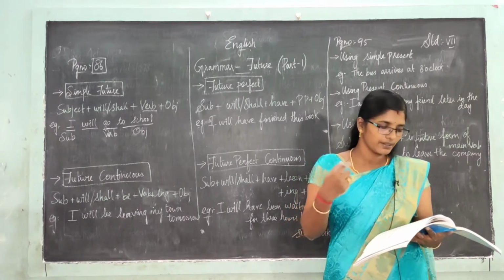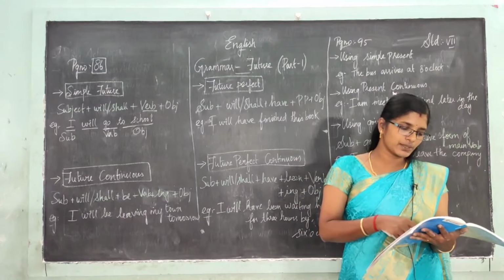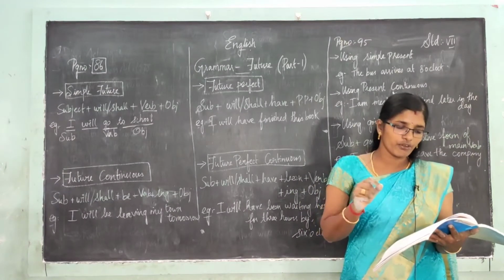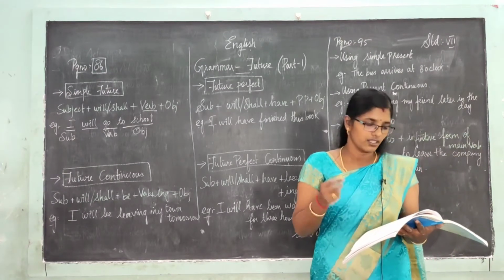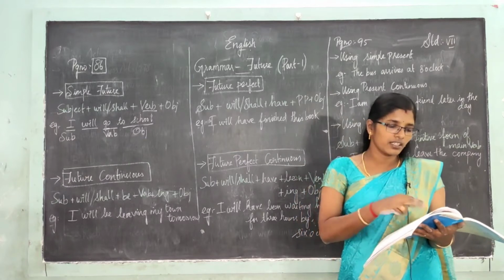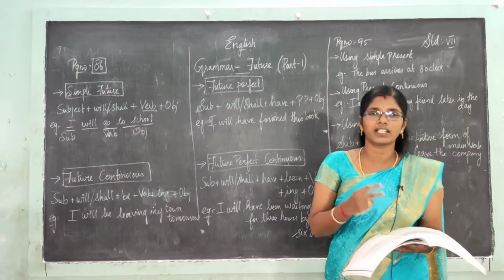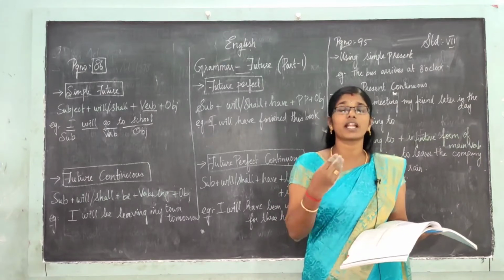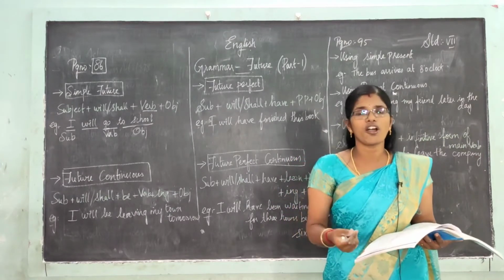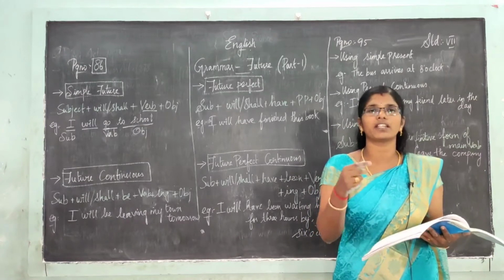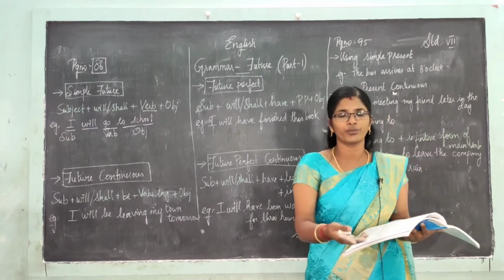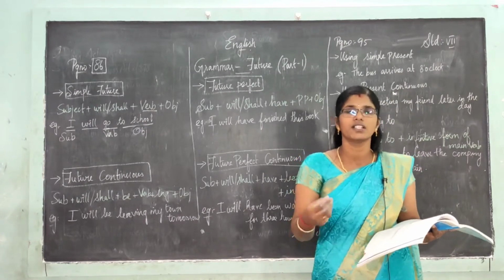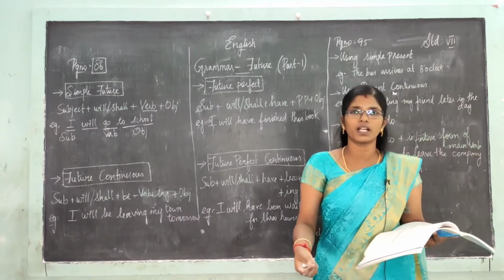Can you all understand? Next, in the interrogative form, to make an offer. So what is that? Shall I help you with that? Shall I help you, we ask, right? So that is to make an offer. I am offering you help. If you want, you can take it, or else you don't want. Shall I help you doing this work, we ask, right?